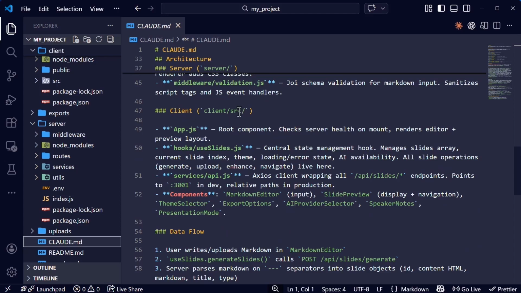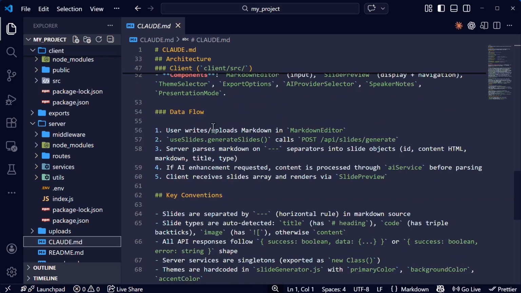Here on the client side, we have a source folder, and inside it, we have hooks, we have services, and a main app.js, which is the root component. It also checks server health on mount, and renders an editor plus a preview layout. And it also created this data flow, which is awesome. The user writes or uploads Markdown in the Markdown editor. New slides generates slides. The server parses the Markdown. If AI enhancement is requested, content is processed through AI services before parsing.